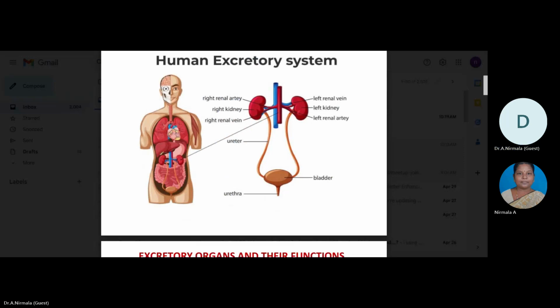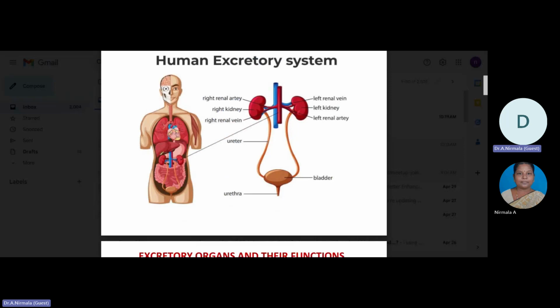This is the urinary bladder. It is a muscular sac-like structure. Here, urine is stored until micturition. The bladder receives urine from the ureter from each kidney.